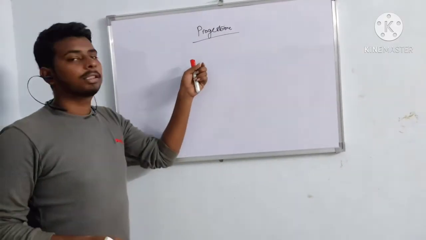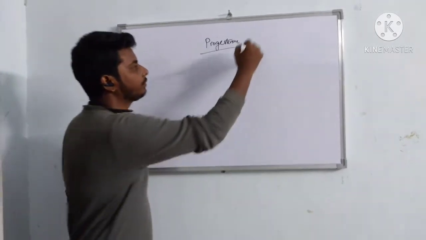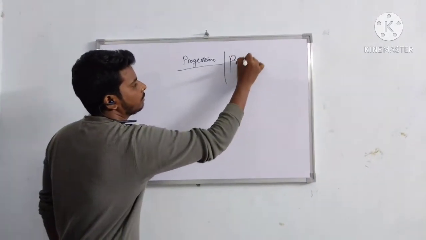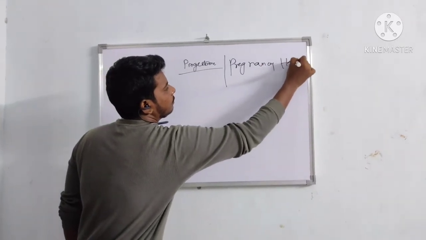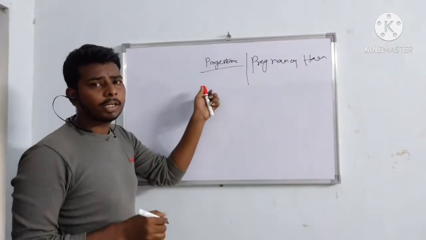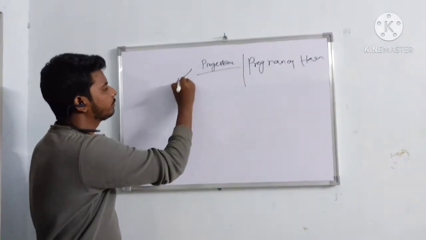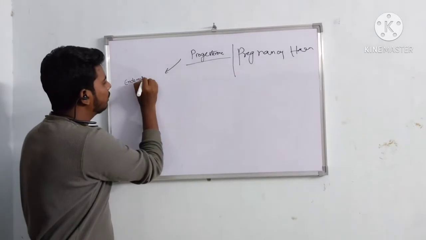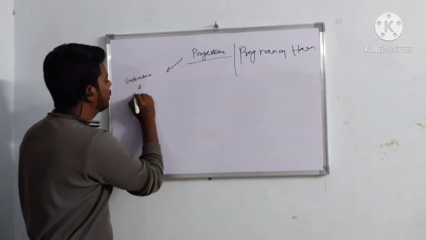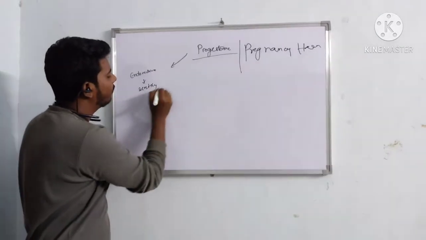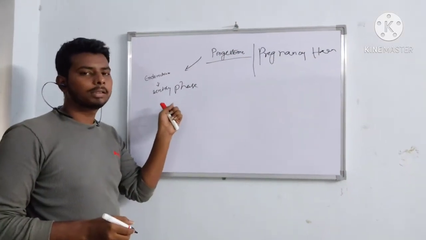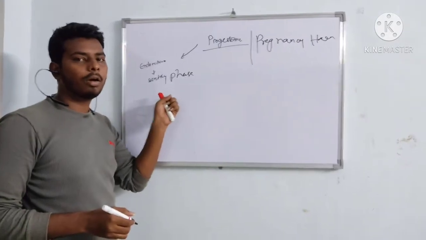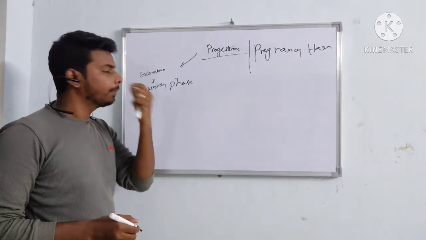Progesterone is also called the pregnancy hormone. What is the main function of progesterone? It helps the transformation of the endometrium to the secretory phase. In this, it is ready for implantation of the ovum during pregnancy.